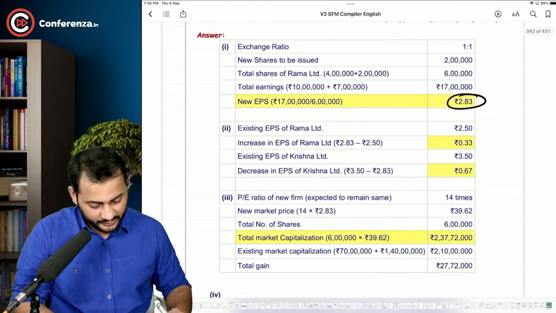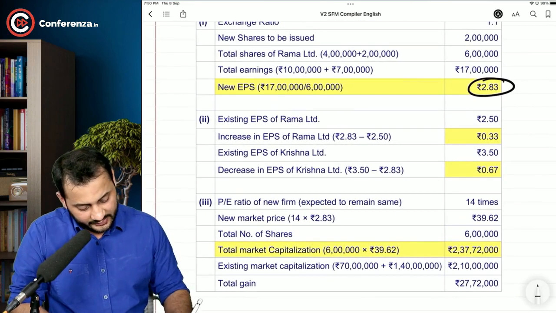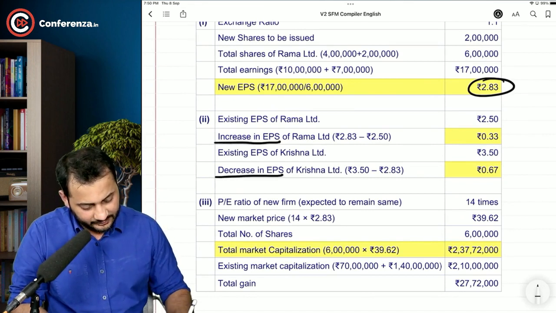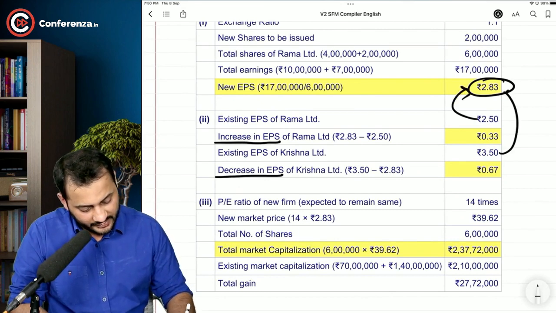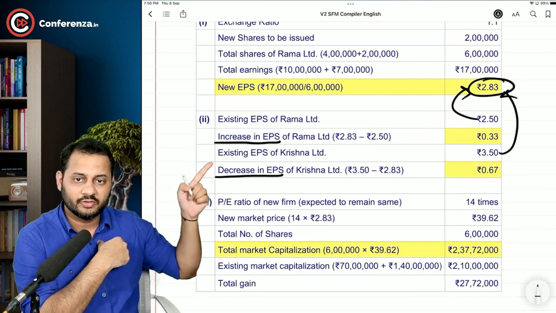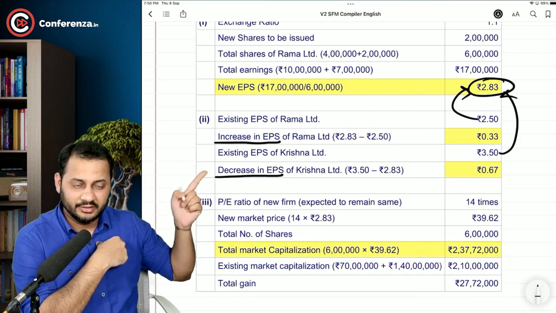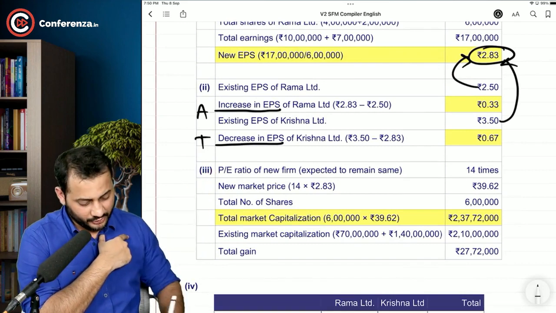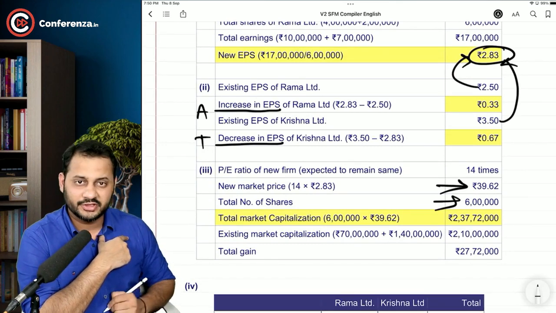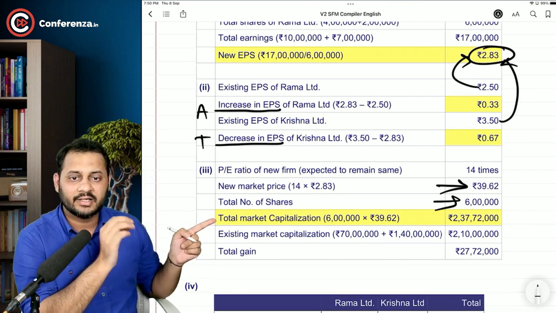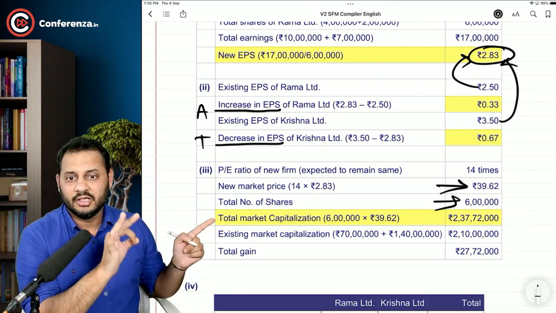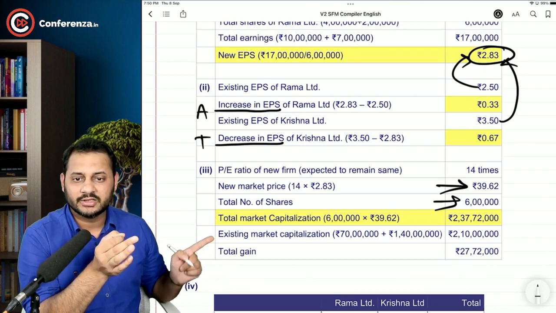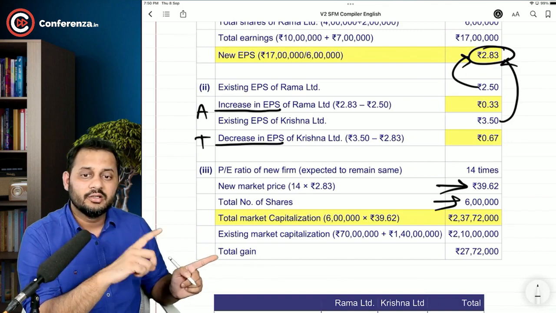It's very much important. So 2.83, now you can see the gain and loss, increase in EPS and decrease in EPS as compared to the previous EPS. This is gain or loss to both the companies. Krishna is losing, this is the target, and the acquirer is gaining. Now the P/E ratio is 14 times. The new market price will be 39.6. The number of shares is 6 lakhs, and this is the market capitalization post merger. Pre-merger market capitalization of both the companies was 2 crore 10 lakhs. Now it is 2 crore 37 lakhs. So entirely, the total gain is this much.